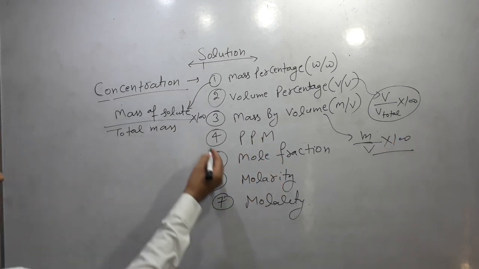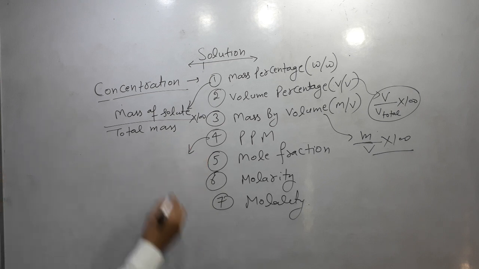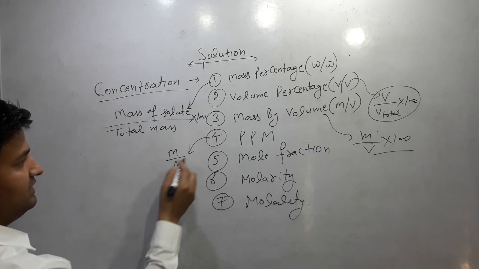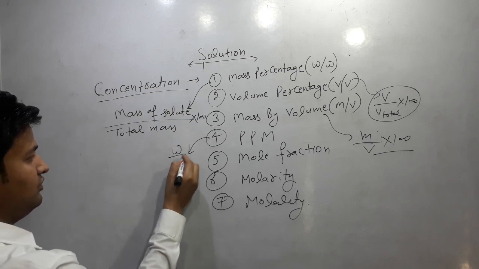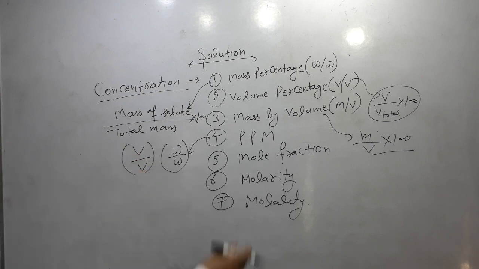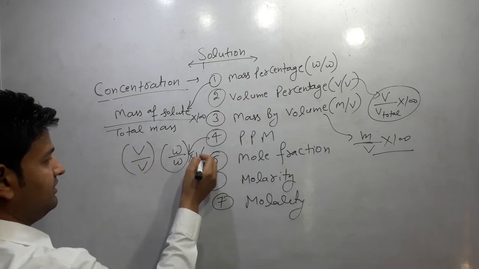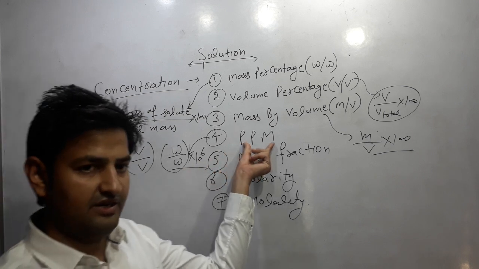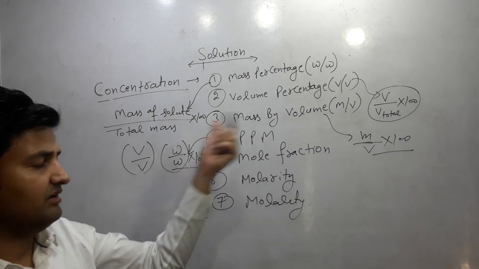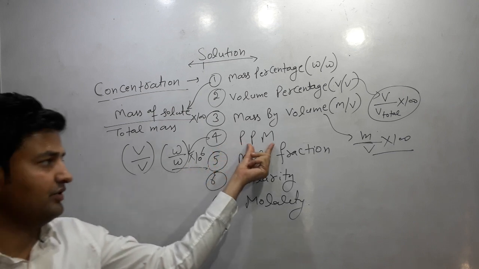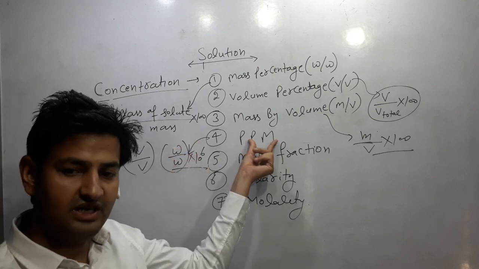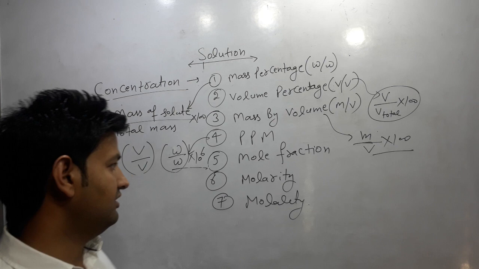These are the three. Next is parts per million. It can be calculated in terms of mass by mass, or in case of volume by volume. But here multiplied by 10 to the power 6. Parts per million means the parts of that component present in 1 million components. Means in 1 million components, how many parts of the component whose ppm we want to find out are present, that is ppm, parts per million.